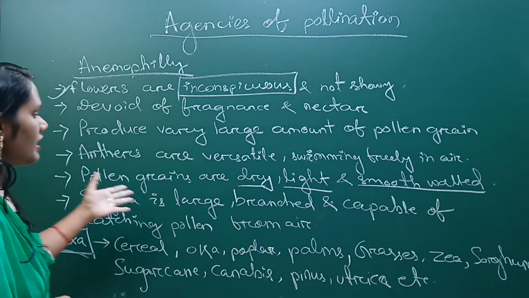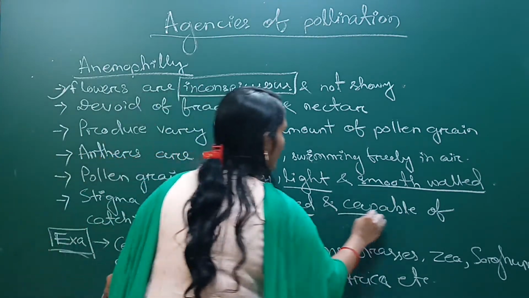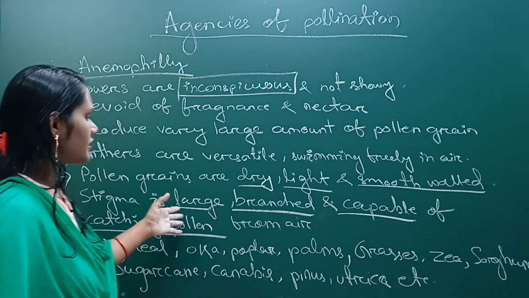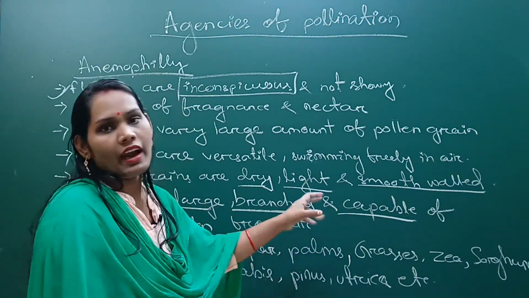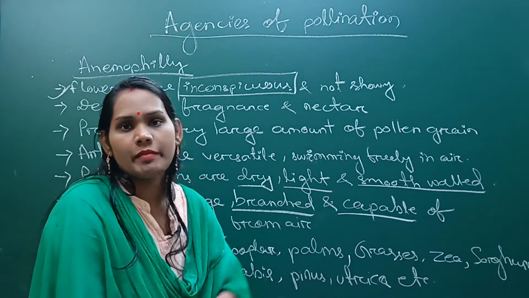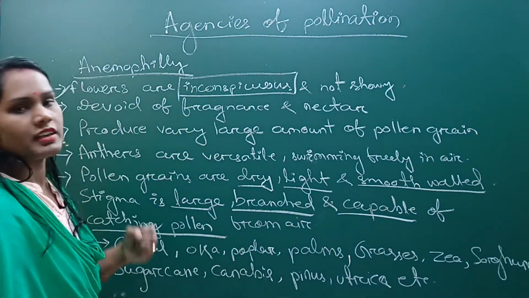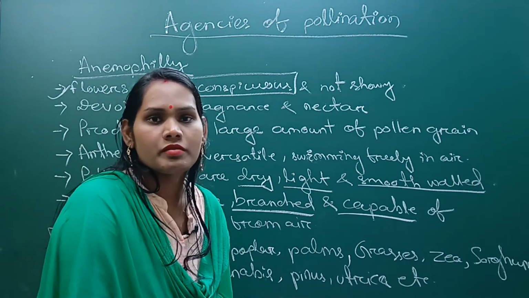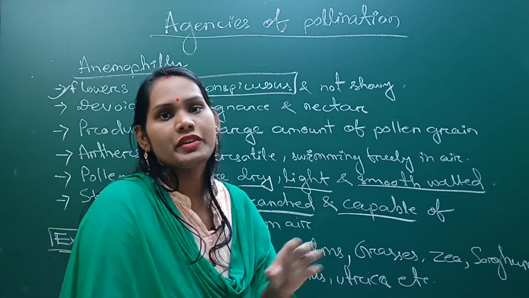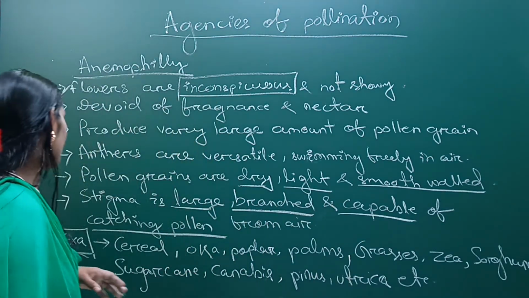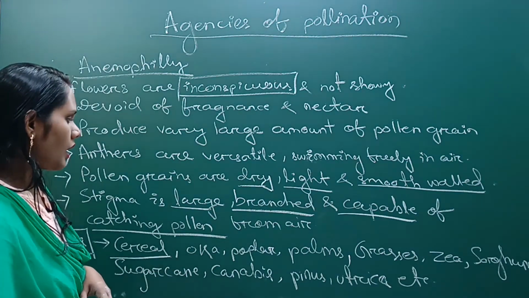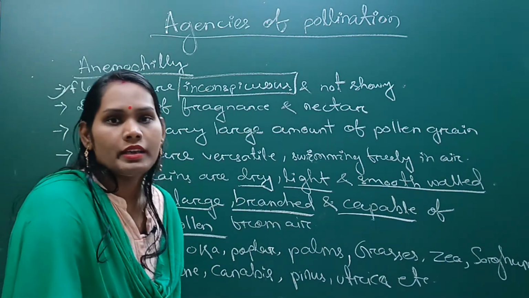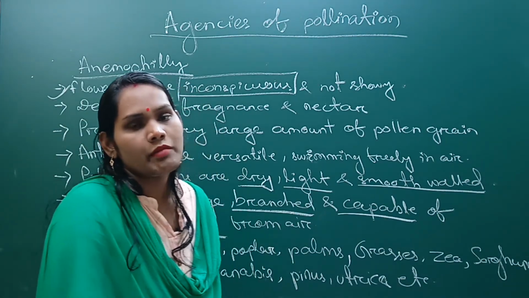Next, the stigma is large, branched and capable of catching the pollen grain from air. Here the adaptation in the stigma is that it is large and branched, and it is adapted in such a manner that it is capable of catching the pollen grain from air. Stamen and carpels are more developed, but calyx and corolla are almost reduced or absent. Different examples are different cereal plants, oak, poplar, palms, grasses, jowar, sorghum, sugarcane, cannabis, Pinus, Urtica, etc. These are the examples of anemophilous type flower.